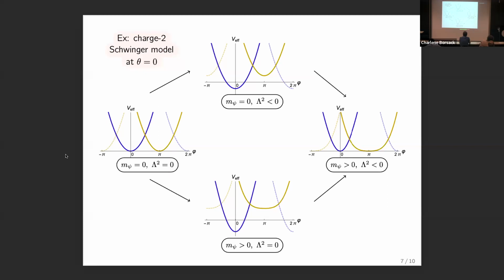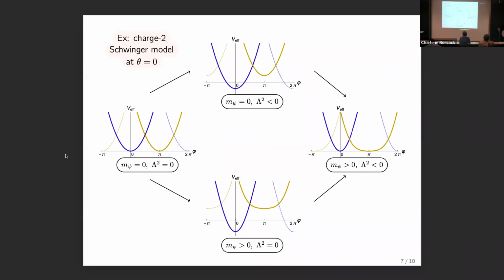So just in pictures, going through that in a little more detail. This is specifically for the charge 2 Schwinger model. So we have two different universes, and those are represented by these two curves of effective potentials for each universe. And they're as a function of the compact scalar in the bosonized variables. So starting on the far left, we have no mass, no deformation. It's the usual story. We have deconfinement. The two minima are at the same value, or the two minima are equal, and so we have a degeneracy and hence deconfinement. Then on the bottom, if you turn the mass on, you lift the degeneracy, you get confinement.